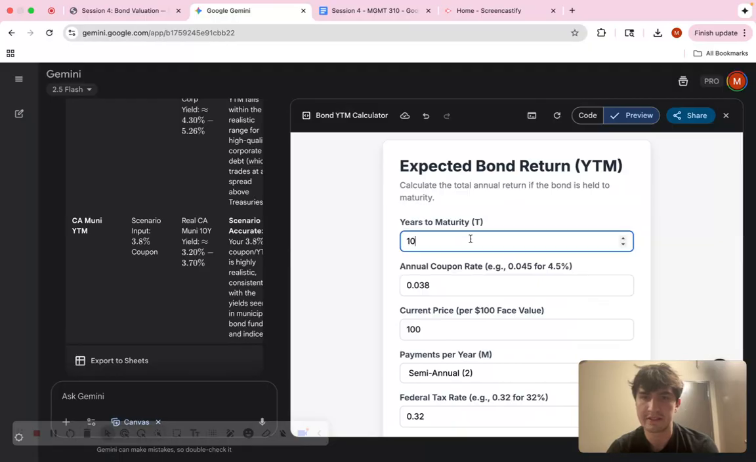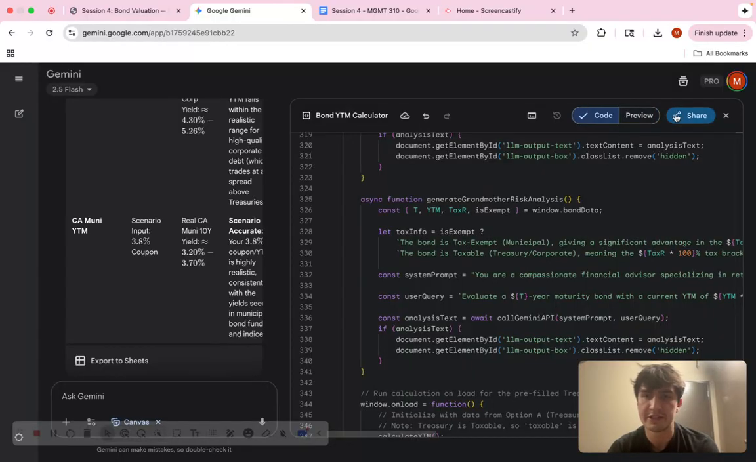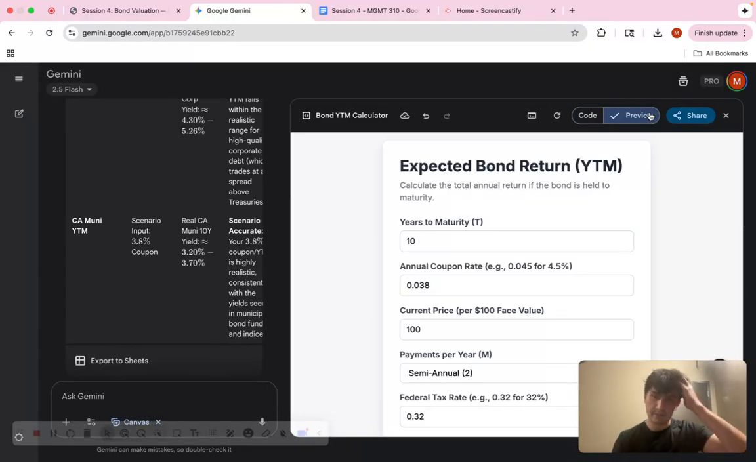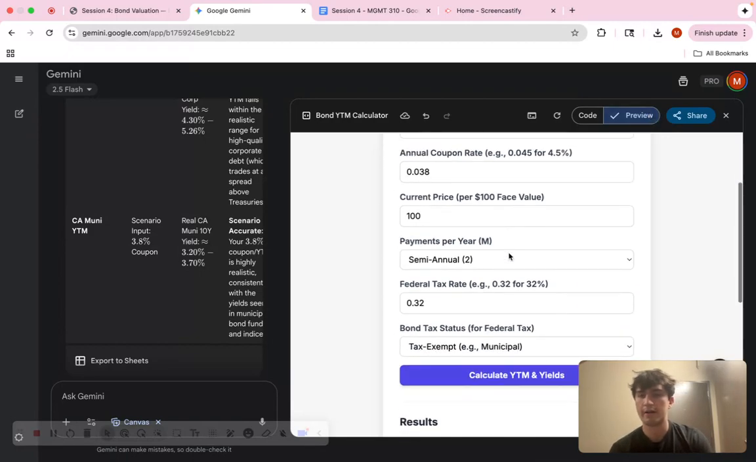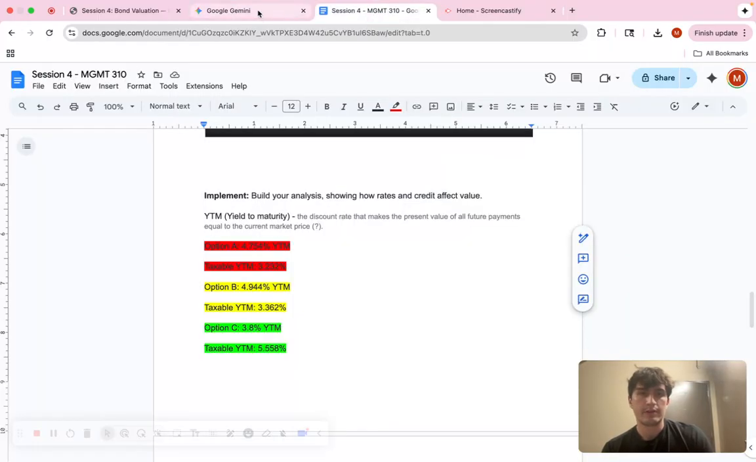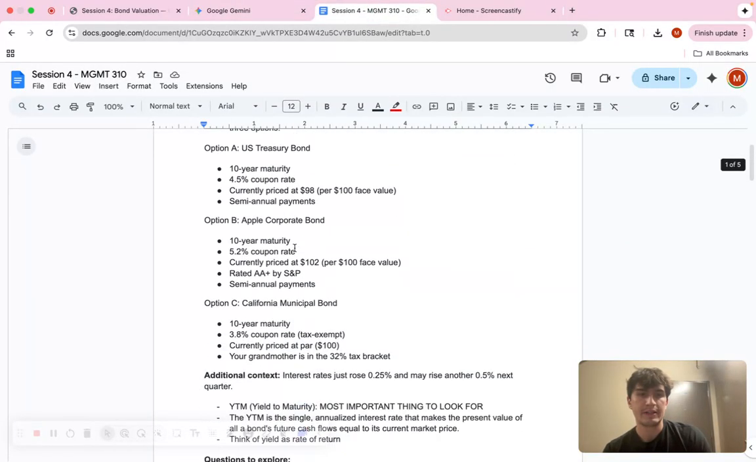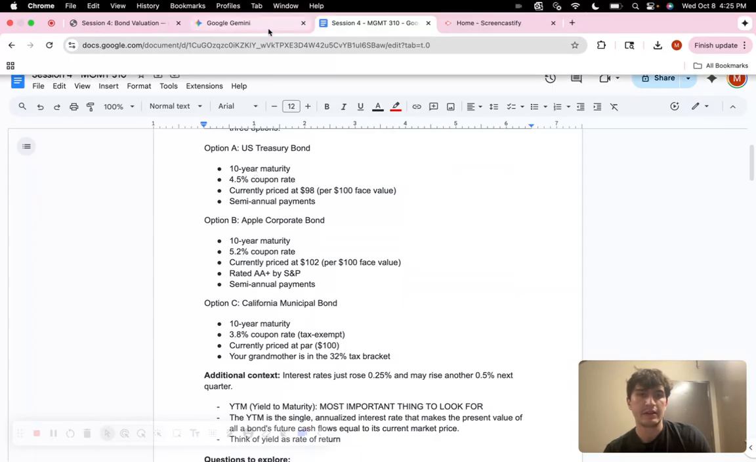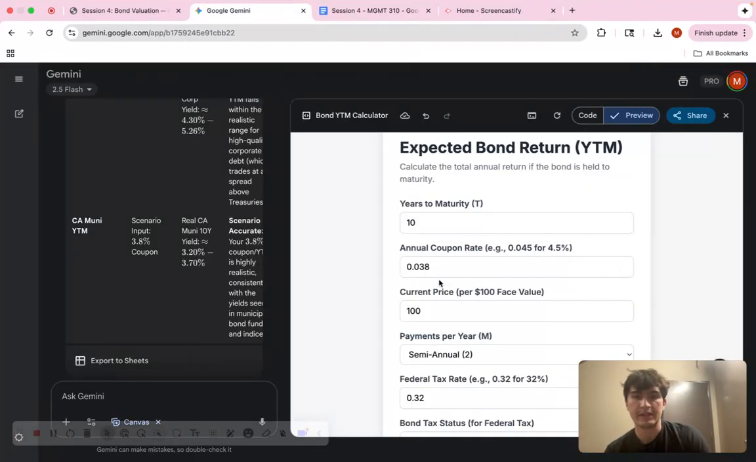It gives you the slots to change it instead of having to change it in the code, which I found has been the most useful part when I've just been playing around with this and trying it out. So let's start with our first one. So option A, we have a 10-year, 4.5, and $98.